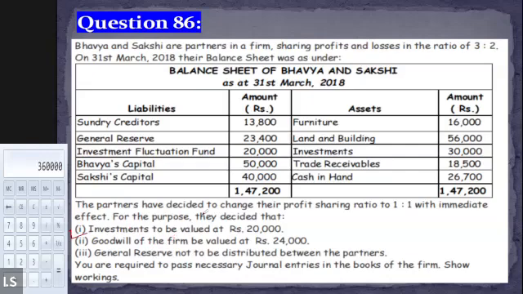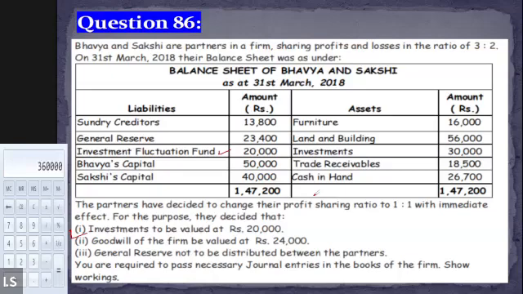So see, in this situation one, the general entry will be: first of all, investment fluctuation fund account will be debited by 20,000, right? Then the value of the investment declined by 10,000, na? So to investment account 10,000, and remaining 10,000 will be distributed among the partners in the old PSR. That means to Bhavia's capital account and to Sakshi's capital account. Got it, everyone? Will you be able to solve this?